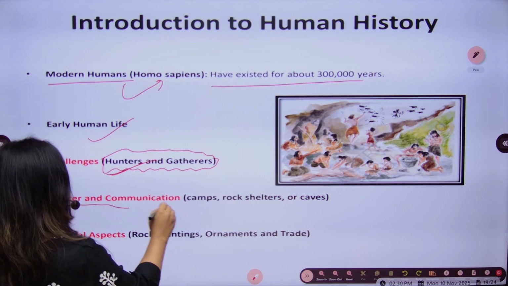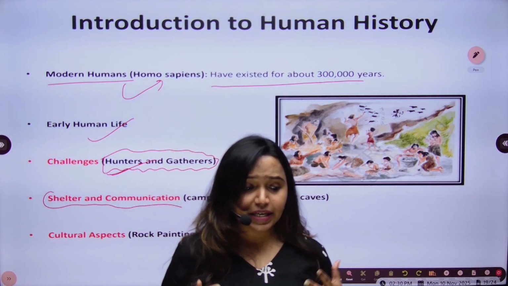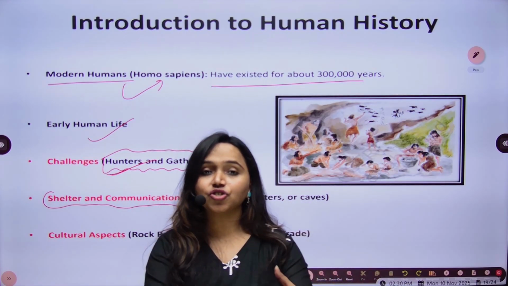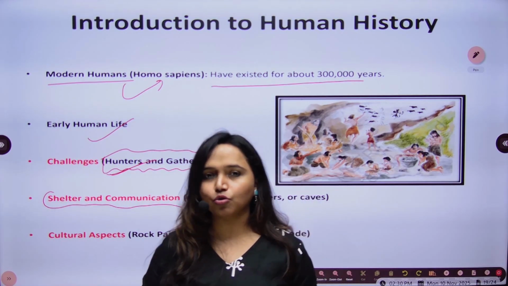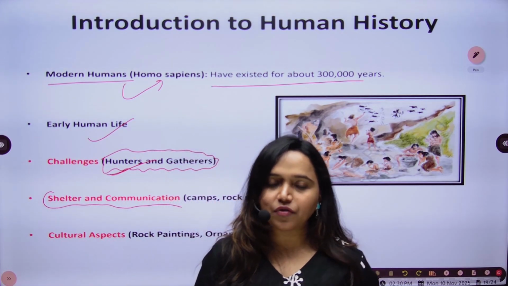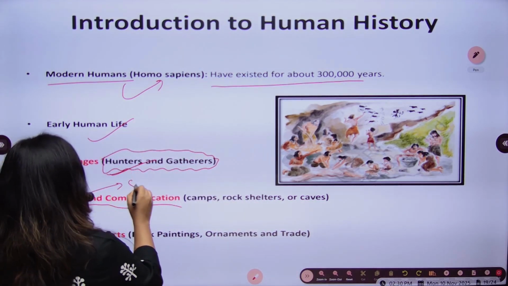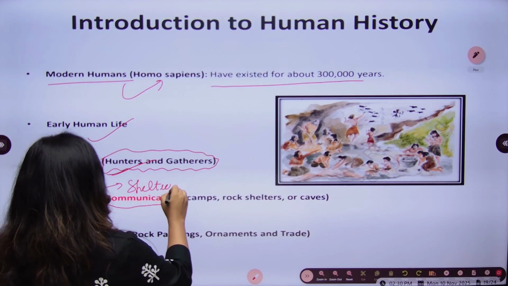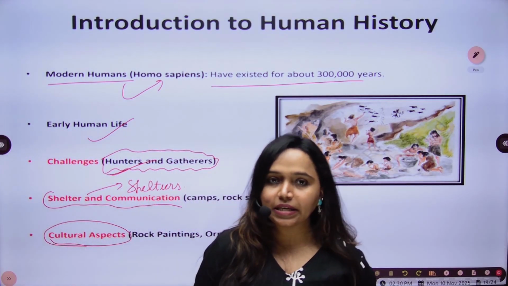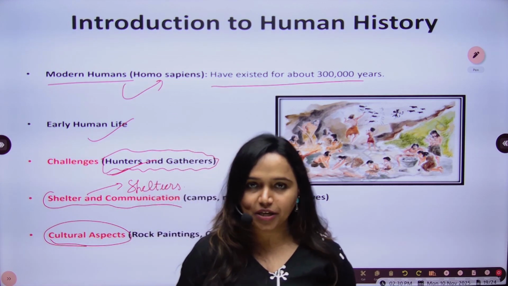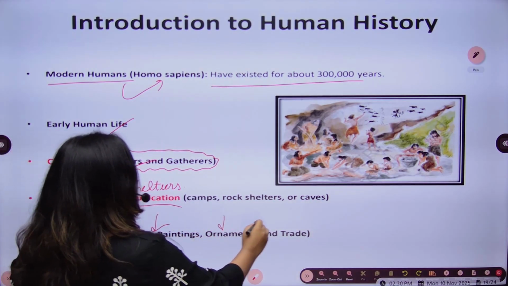Then after they would have got something to eat, they would require shelters to live in. So if you are told to live in a jungle, or in a place, your first priority will be to find food, and your second priority will be to find shelter. Only after you meet your basic needs will you move to the cultural aspects, such as rock paintings, ornaments, and trading.